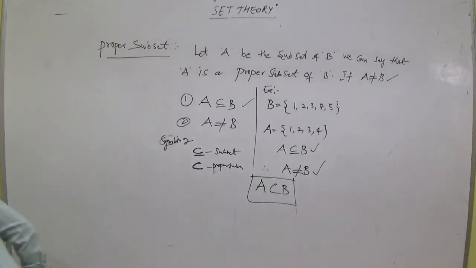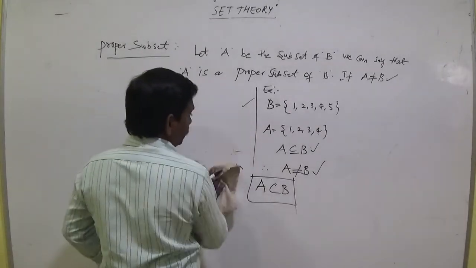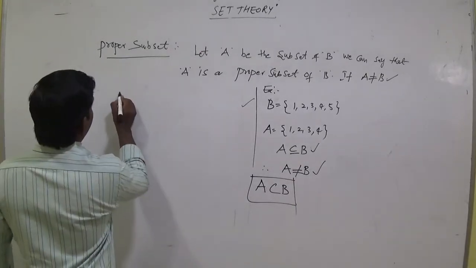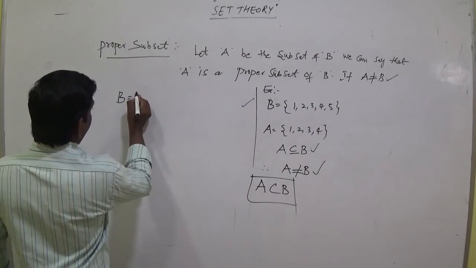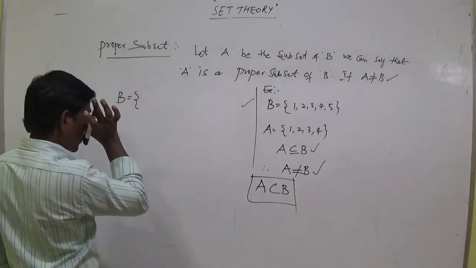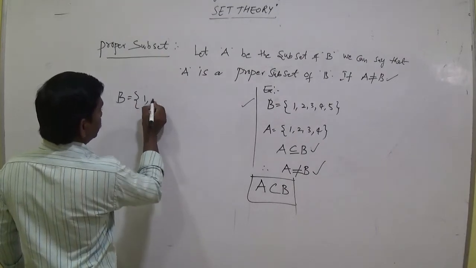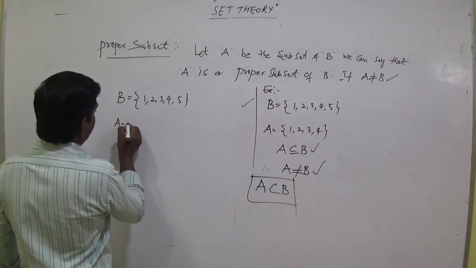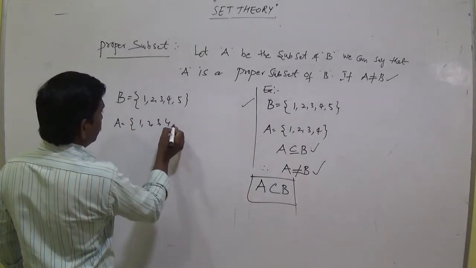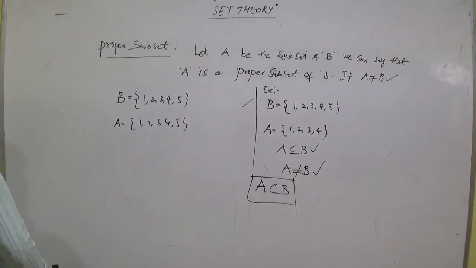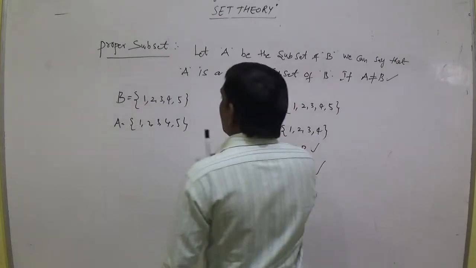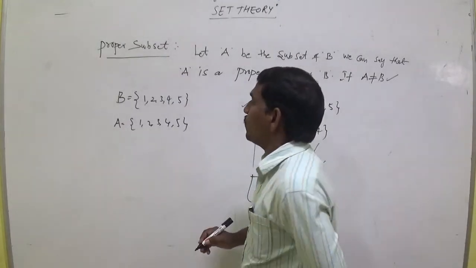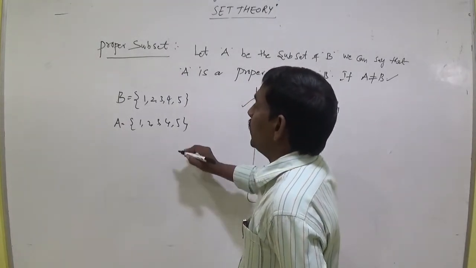Take one more example. B equal to {1, 2, 3, 4, 5} and A equal to {1, 2, 3, 4, 5}. So A is a subset of B. Why?